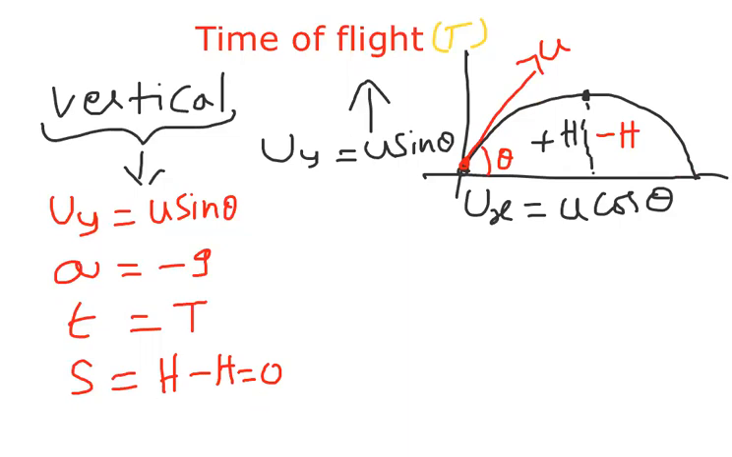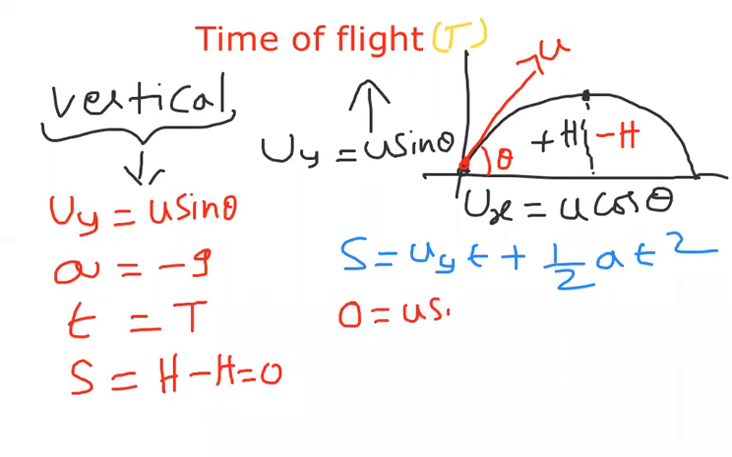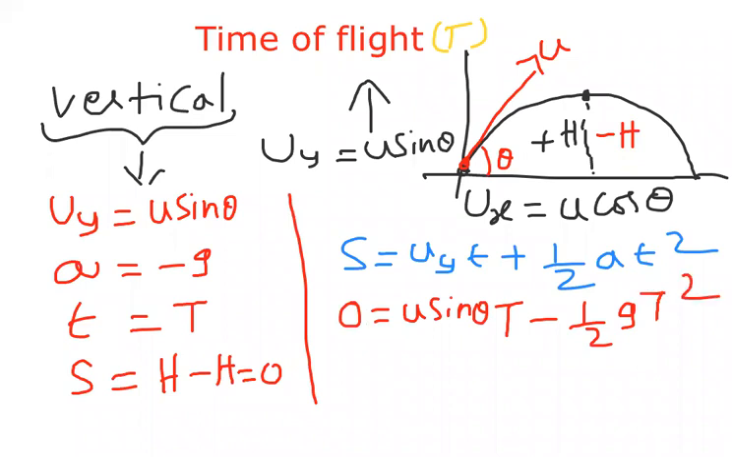Now let us observe here. S is equal to ut plus half at square. S is equal to 0, u is u sin theta, t is time of flight, and a value is minus g, so I can write minus half gt squared. Small t is capital T here. So from this expression, if you bring half gt square to this side, then what should I write here?